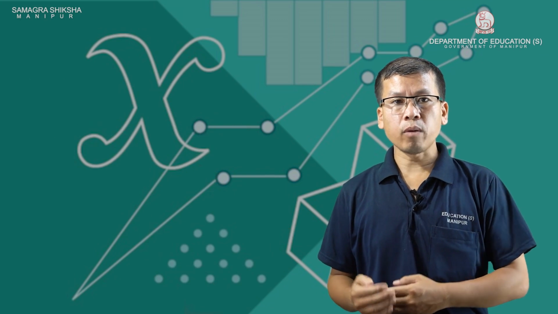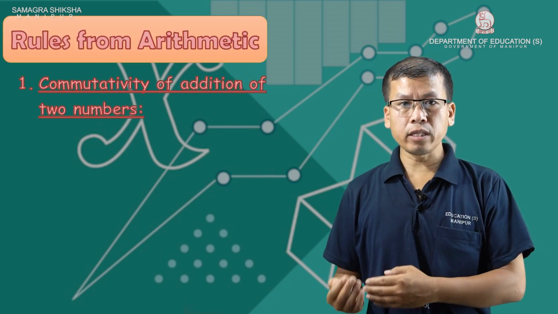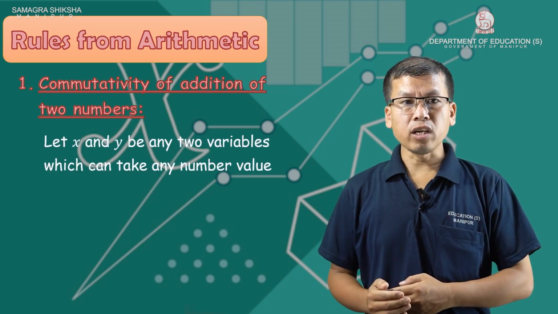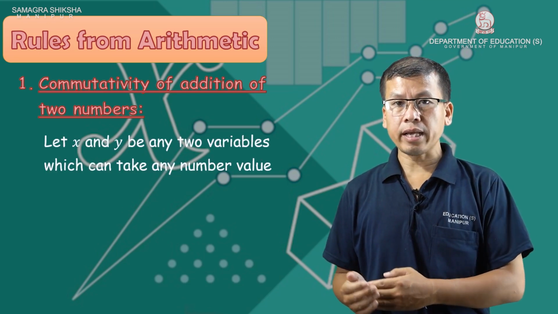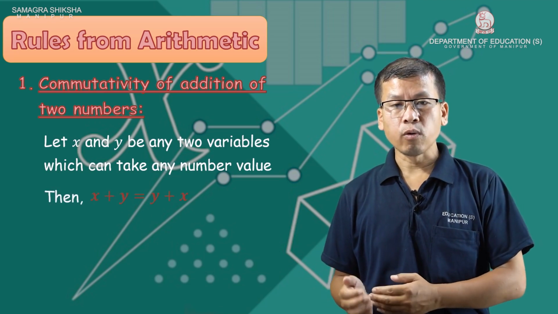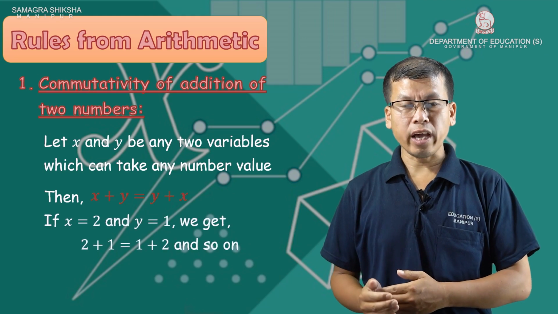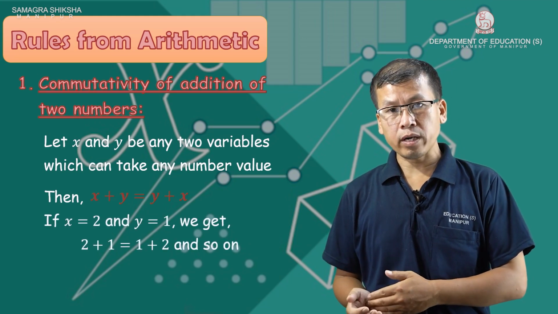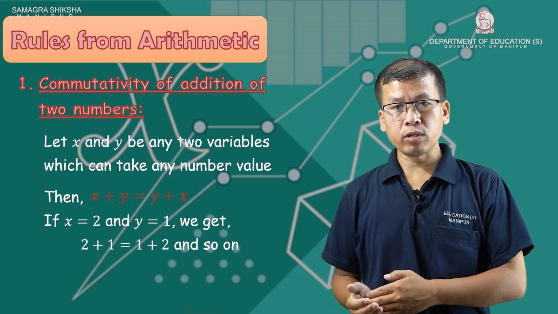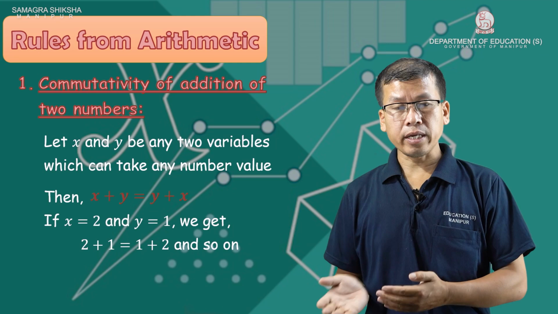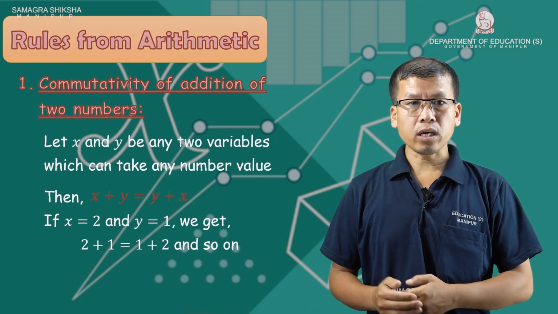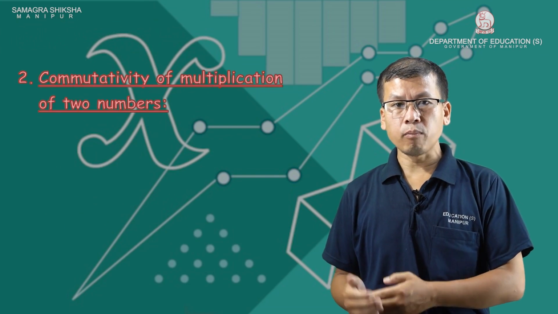Rules from arithmetic. Number 1, commutativity of addition of two numbers. Let X and Y be any two variables which can take any number value, then X plus Y equals Y plus X. If X equals 2 and Y equals 1, we get 2 plus 1 equals 1 plus 2, and so on. For any values of X and Y, X plus Y equals Y plus X.